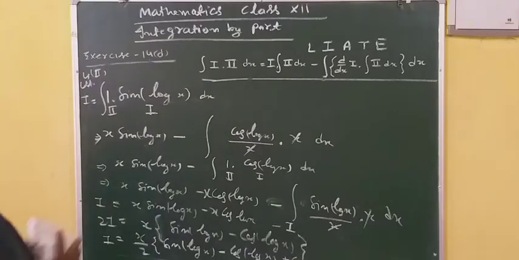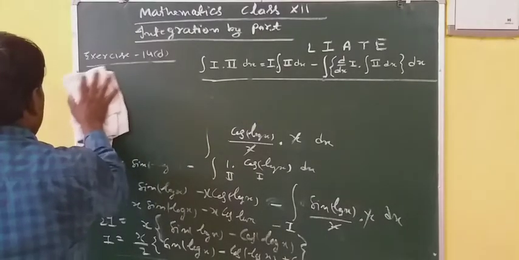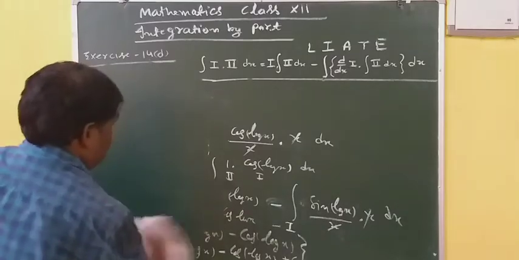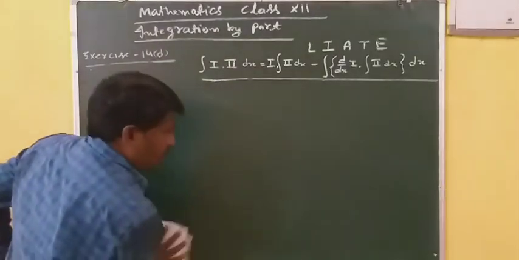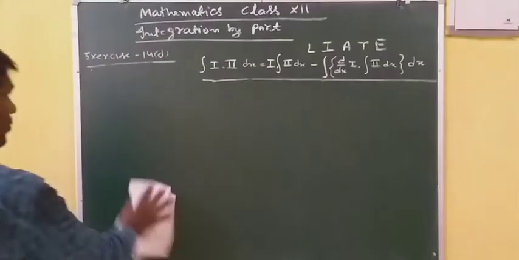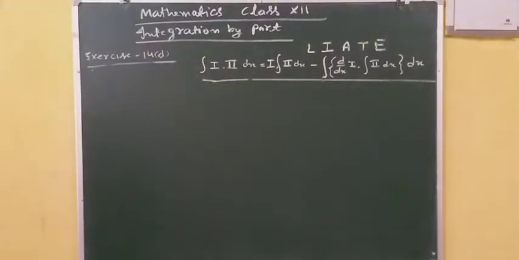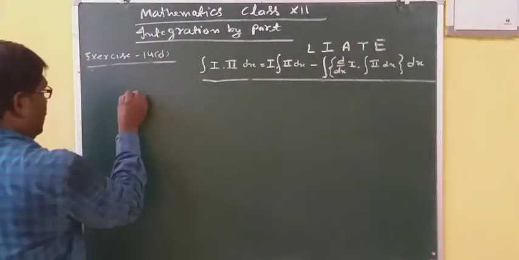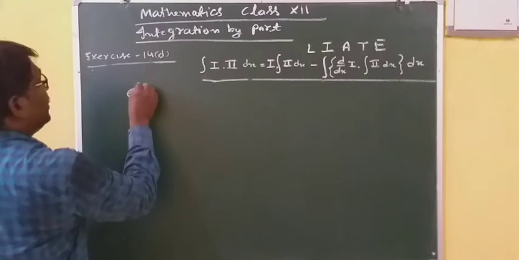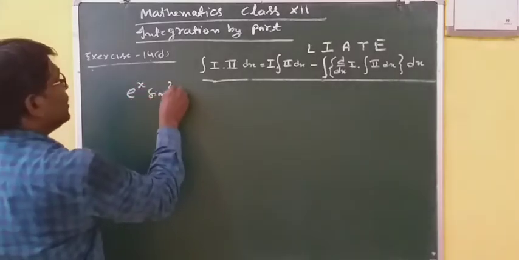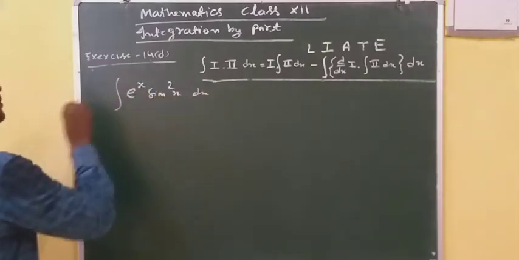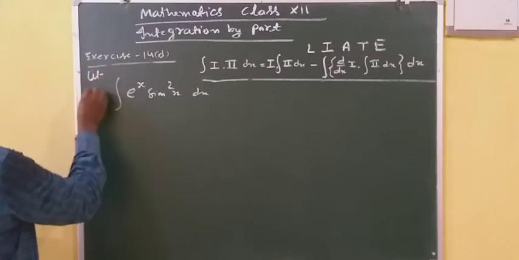Next question is integration of e power x sin square x dx. So let I be equal to this.